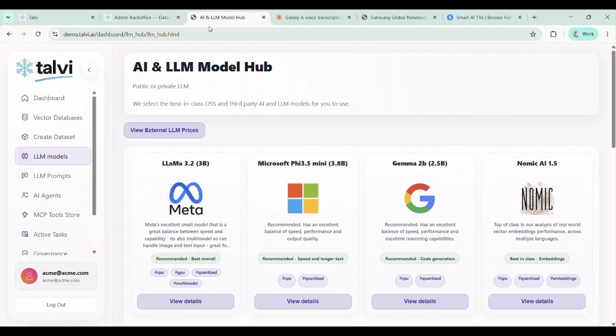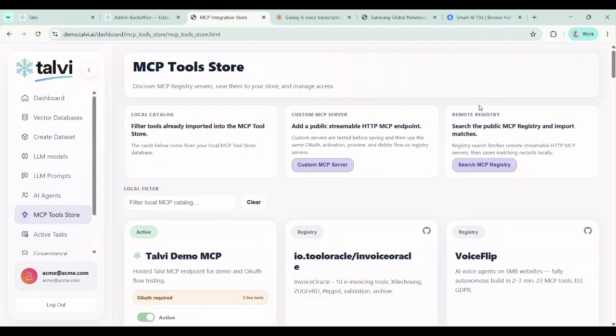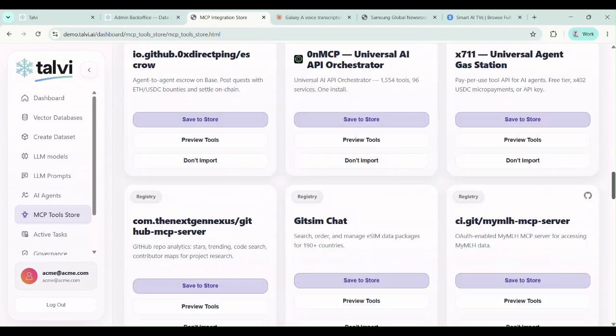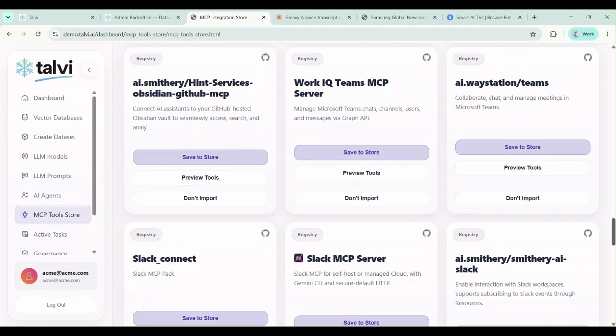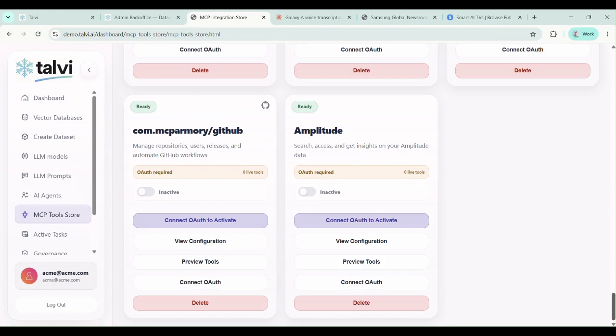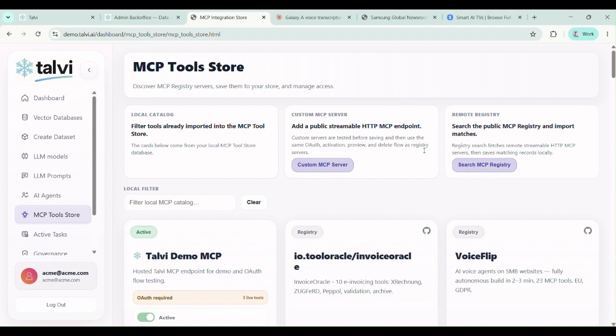Last few things to show you. We've got our advanced dashboard where we can bring in model context protocol. Within Talvi, we have model context protocol in and out. So we have an MCP tool store. You can connect Talvi to any of over 10,000 MCP enabled services like GitHub, Slack, Gmail, Figma, you name it, we can connect to it.